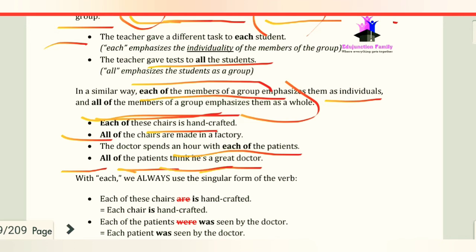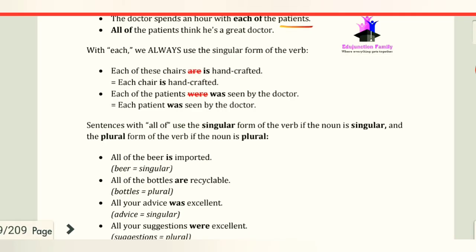Another big thing I'm going to tell you is that we always use the singular form of the verb with each. So each of these chairs is handcrafted, not are handcrafted.